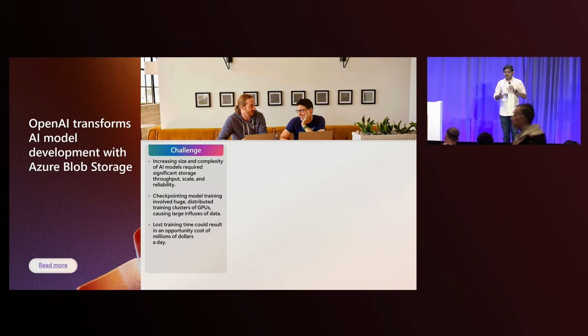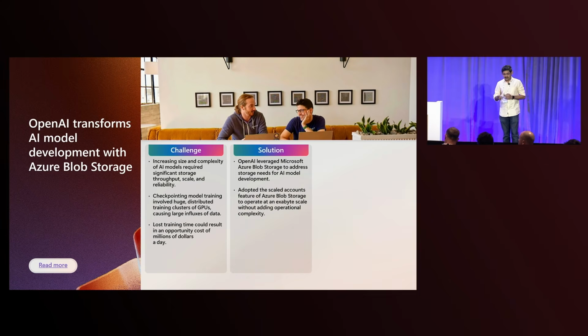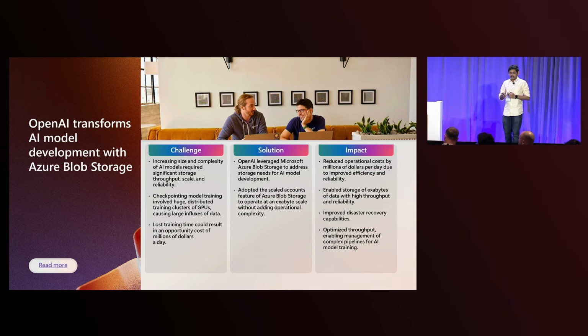And any failures in this process means millions of dollars lost in GPU time, right? OpenAI leveraged Azure Blob Storage and scaled accounts specifically to access exabytes of data for their GPU nodes. And this reduced their operational costs and saved millions. And not only that, it gave them terabits per second scale throughput for running their training effectively.